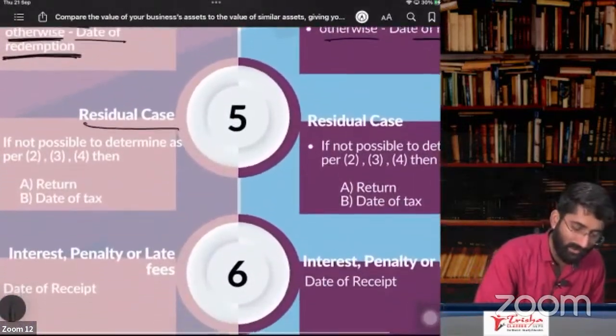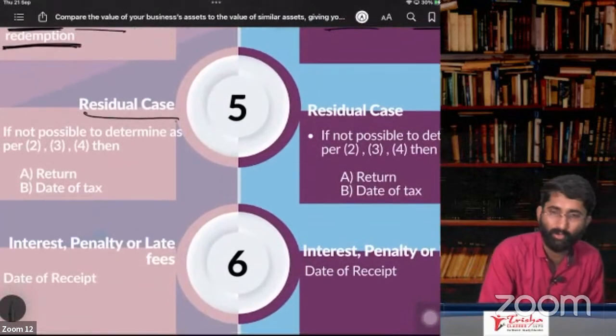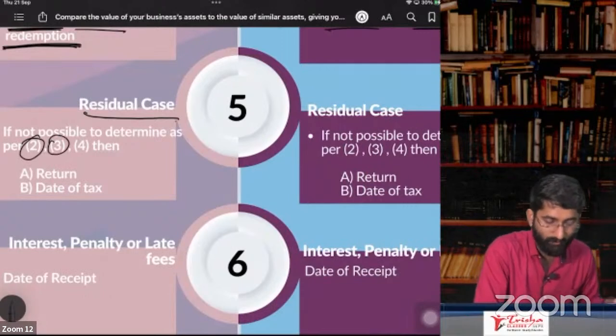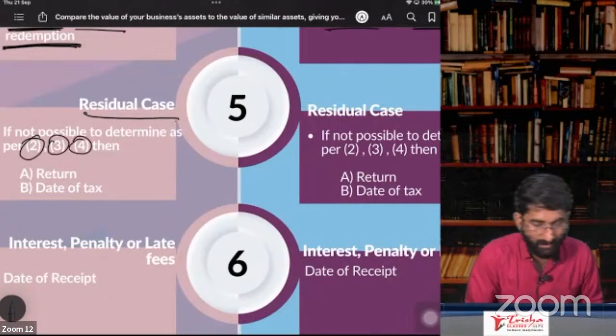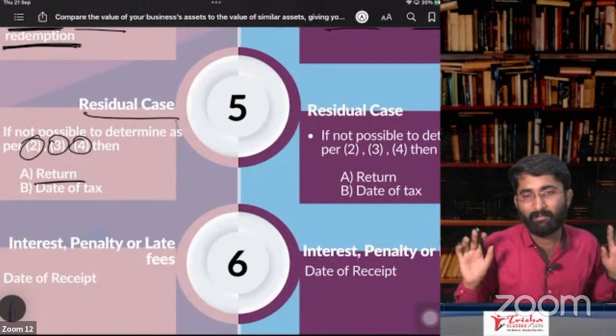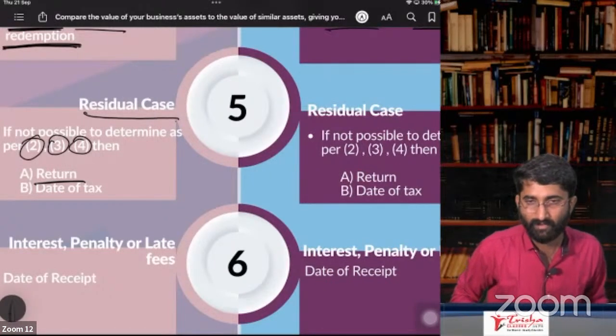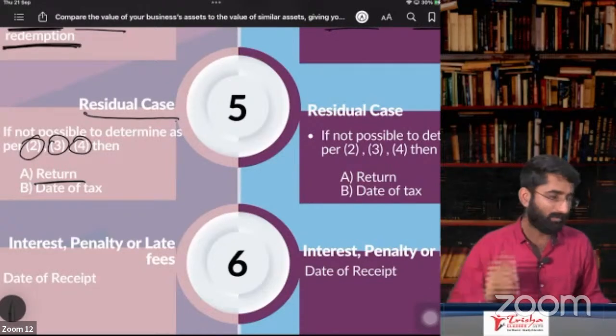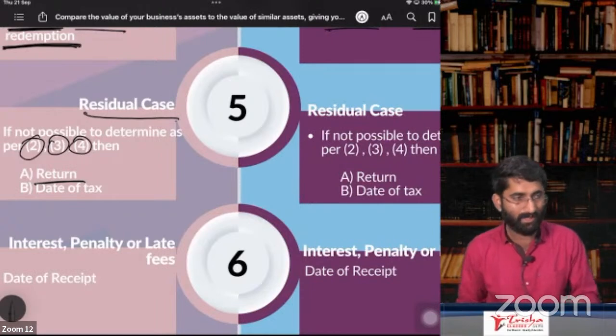Residual cases: sir, I don't know how to find out the time of supply as per Section 12, subsections 2, 3, 4. Then what is the time of supply, sir? It is the return, the immediate return that you file. So that will be the time of supply. You found that there is some supply, so the immediate return, the next return, will be the time of supply.